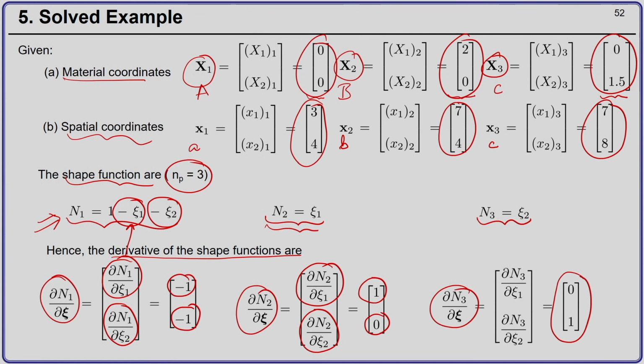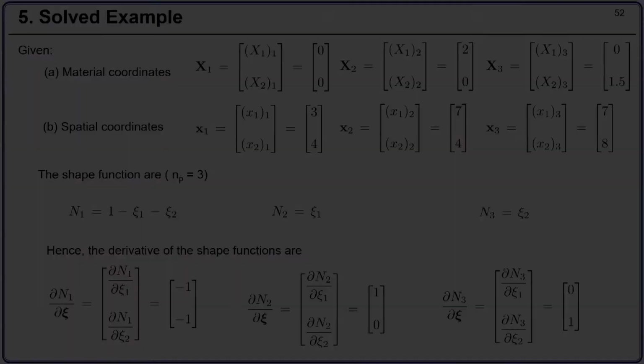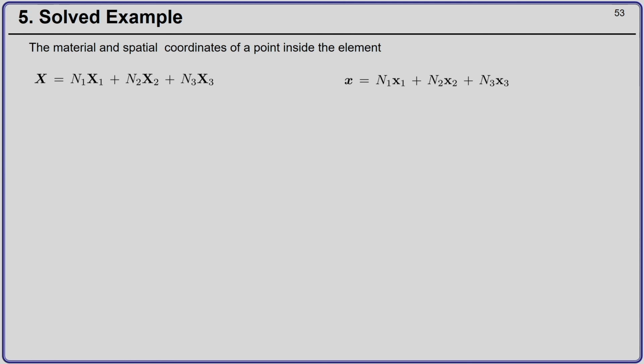Okay. Once we have calculated the derivative of the shape function with respect to the natural coordinates, we next see the material and spatial coordinates of a point inside the element. So, you have a triangular finite element and you want to get its material and spatial position with respect to its nodal values, x 1, x 2, x 3.